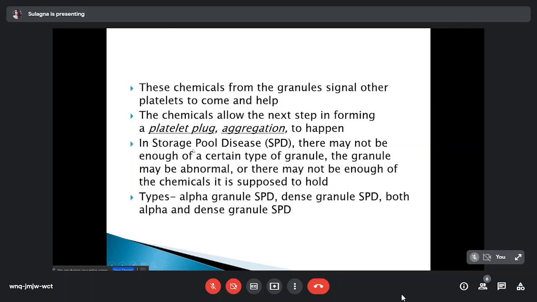In storage pool disease, there may not be enough of a certain type of granule, both alpha and delta granules, and the granules may be abnormal, or there may not be enough of the chemicals they are supposed to hold. So either of these conditions can cause storage pool disorder. So this is again of three types. Any abnormality of the alpha granule is known as alpha granule SPD, also known as gray platelet syndrome. Any abnormality in the dense granule is known as dense granule SPD. And when both alpha and dense granules are deficient or abnormal, this is known as alpha and dense granule SPD. It is very rare.